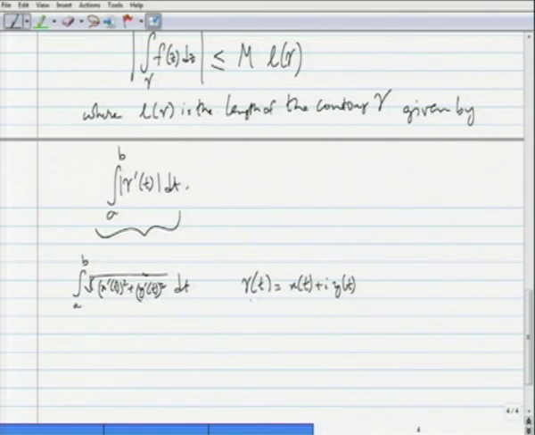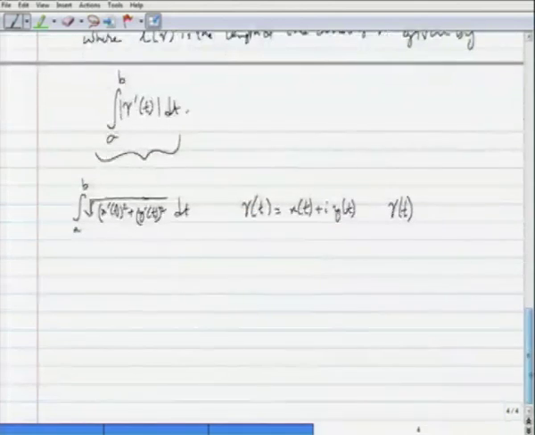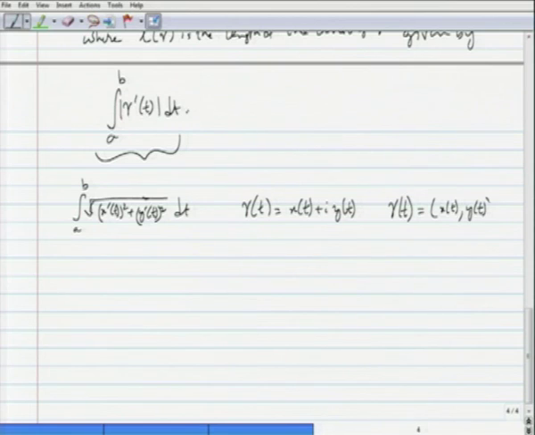The viewer might have seen this in the context of functions of two variables or curves in R 2. So, if gamma of t is x of t comma y of t, which is a function from R to R 2, then the length of gamma, under appropriate conditions, gamma being differentiable, smooth, etc.